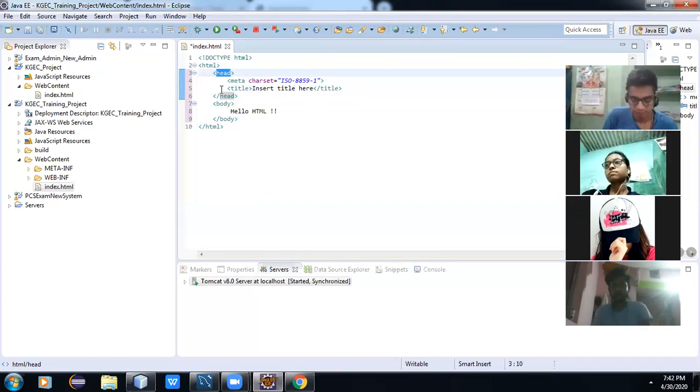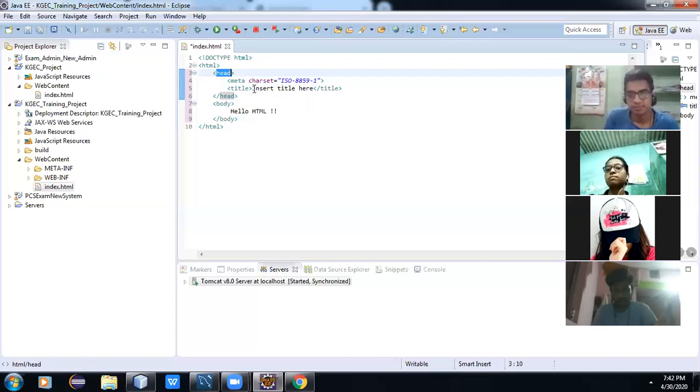If I need to use external files like external CSS or external JavaScript, then head is the right place. If I want to write JavaScript, head is the right place. So the head section is written for different purposes. Clear? Yes, sir.